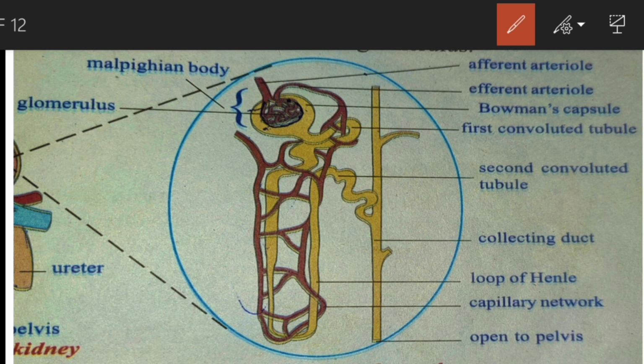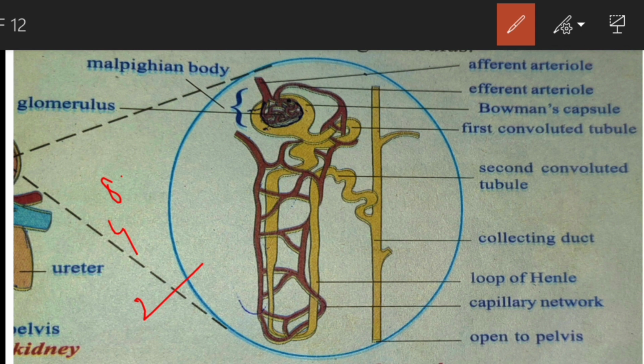Today our topic is the structure of the nephron. It is very important for your board examinations and SSC examinations. Questions from this topic may be for 8 marks, 4 marks and 2 marks also. So let us learn about the structure of the nephron.